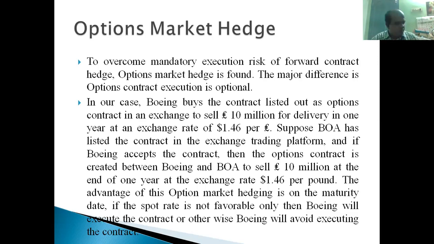There is a difference between a forward contract and an option contract, right? In a forward contract, mandatory execution is important. Mandatory execution must be there. Here, mandatory execution is not there. It is optional. The execution can be decided by the buyer of the contract. He can decide whether to execute as per the contract, or can skip the contract. That can be decided by the buyer of the contract, right?